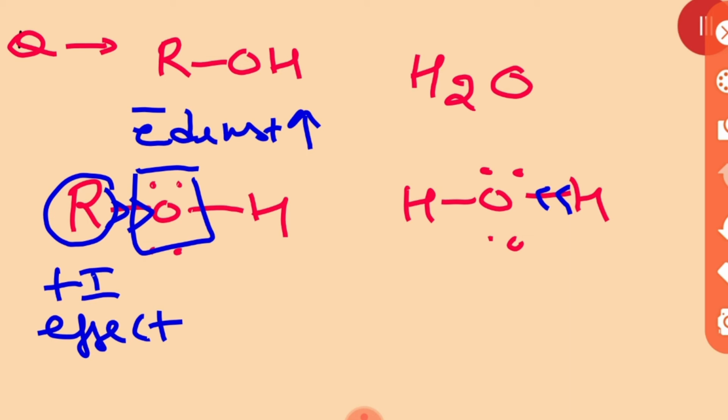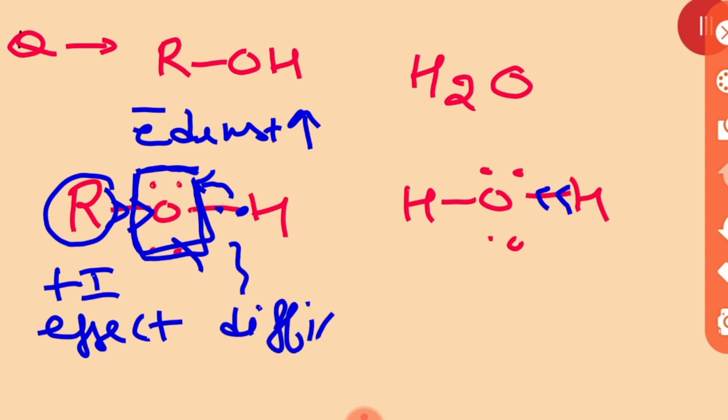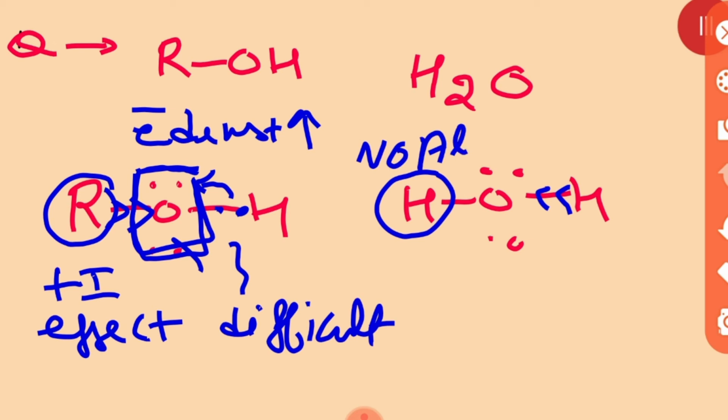So in the alcohol, the electron density around the oxygen increases. Due to that, this oxygen will have less tendency to attract this pair of electrons towards itself, so bond cleavage will become difficult. But here there is only a hydrogen, no alkyl group.